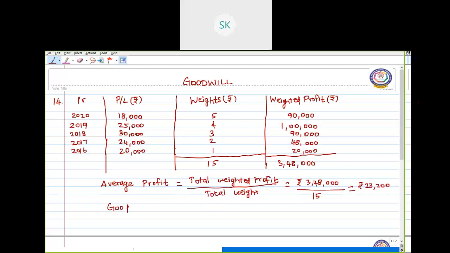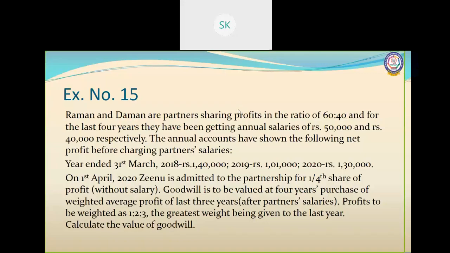Now to find the goodwill, multiply this average profit with the number of years purchase. The number of years purchase given in the question is 3 years. Okay. So our goodwill is rupees 69,600. So this is how we use weights to calculate the goodwill of the firm.